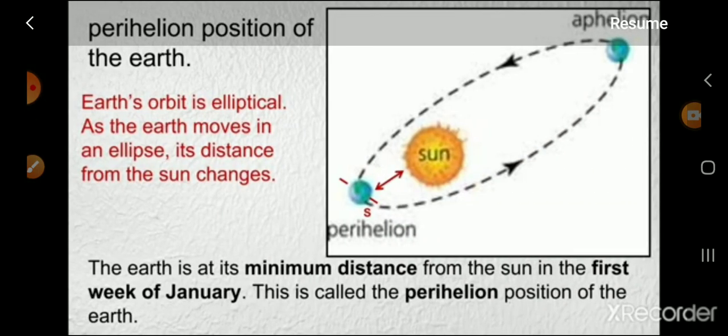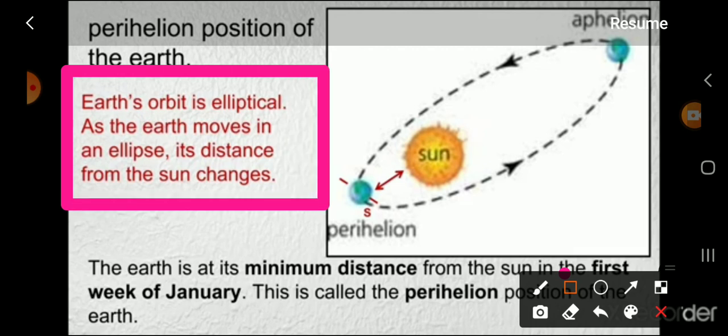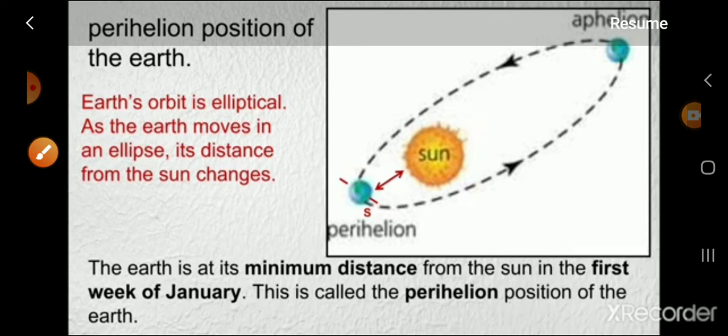Perihelion position of the Earth. Earth's orbit is elliptical. As the Earth moves in an ellipse, its distance from the Sun changes. The Earth is at its minimum distance from the Sun in the first week of January. This is called the perihelion position of the Earth.